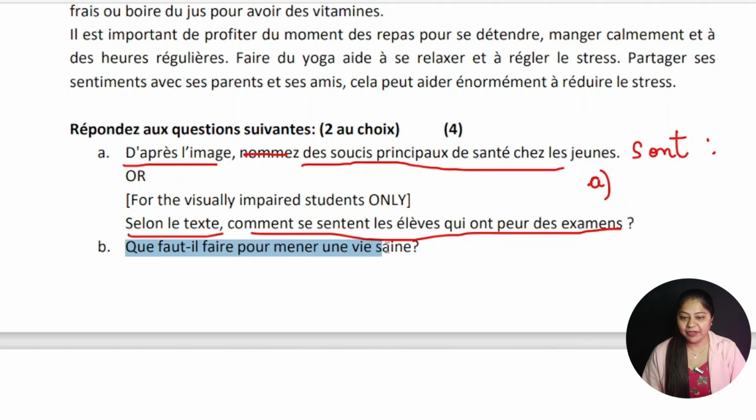Que faut-il faire pour mener une vie saine? What does it mean? Que faut means what is necessary, or what should we do, to mener, to lead, a healthy life. Vie means life, saine means healthy. Santé is a noun and saine means healthy. So what can we do, or what should be done, to lead a healthy life?